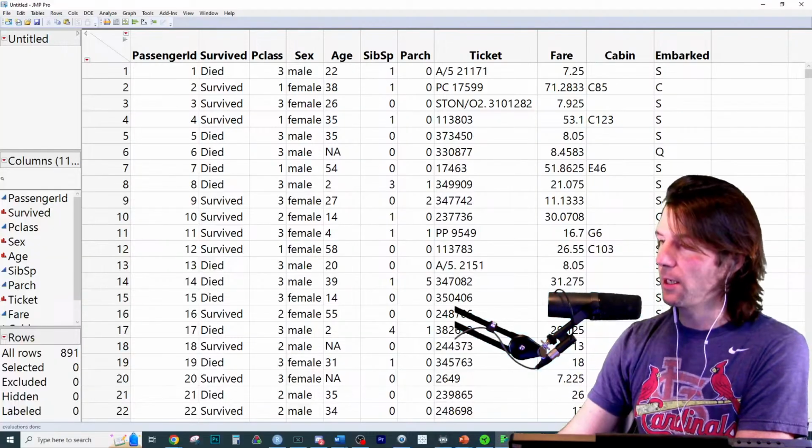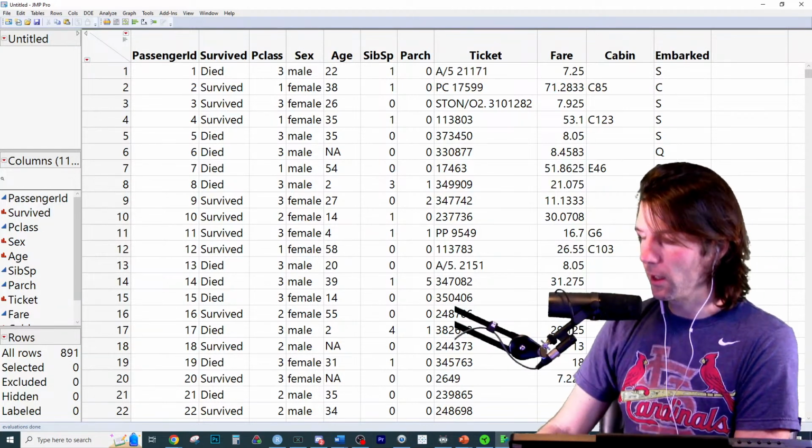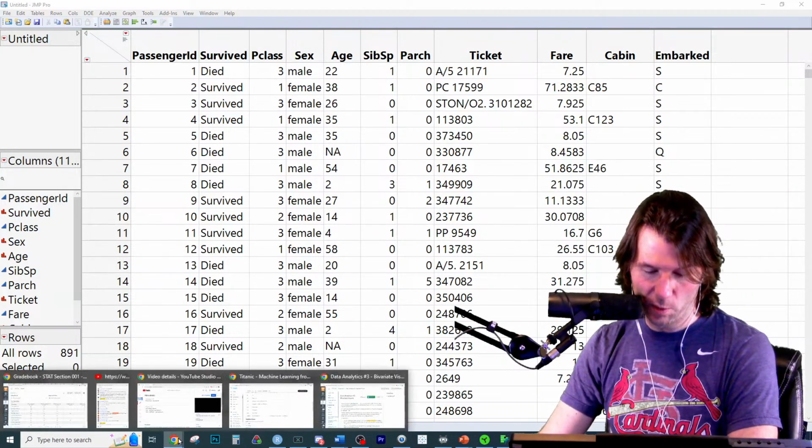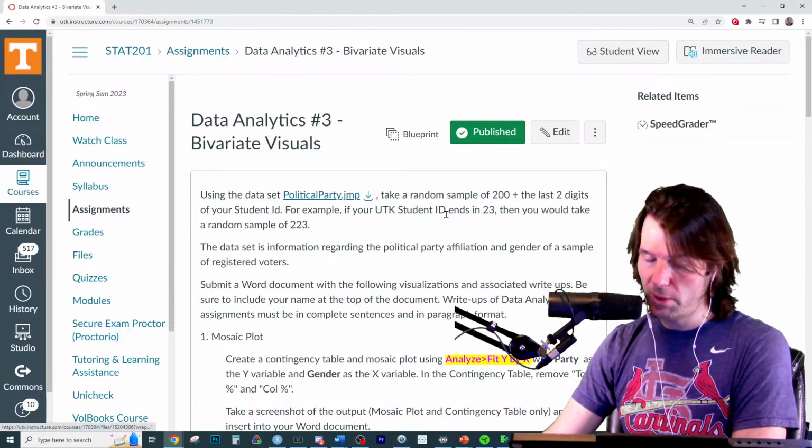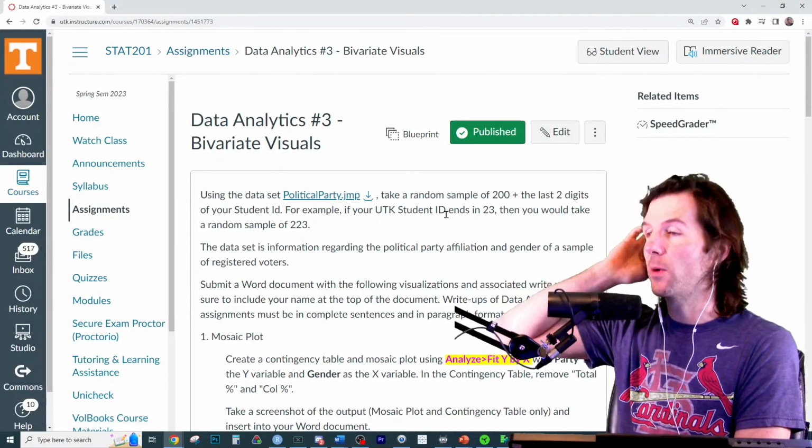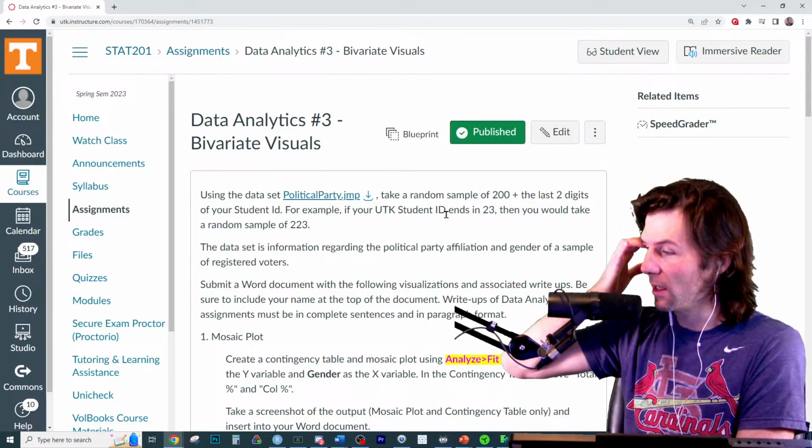With the Titanic data right here, which you're not analyzing, you're going to analyze your data. Make sure to go with your data right here. You get the political party data set right there. Take a random sample of 200 plus the last 2 of your UTID.